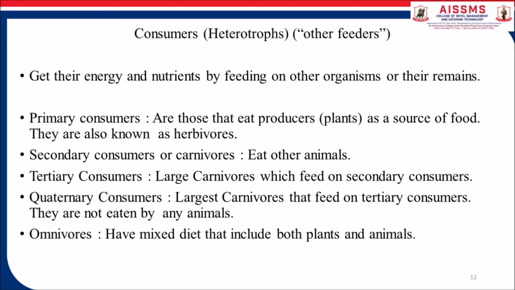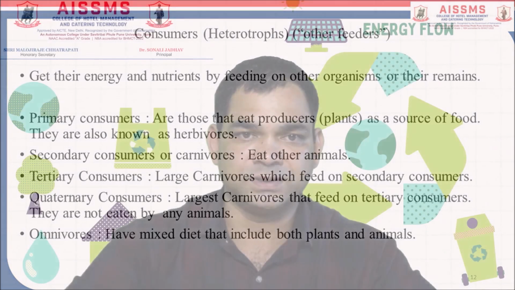Secondary consumers or carnivores eat other animals. Then another one is tertiary consumer, large carnivores which feed on secondary consumers. Then next one, quaternary consumer, the largest carnivores that feed on tertiary consumers. They are not eaten by any animal. Then omnivores have a mixed diet that includes both plants and animals.